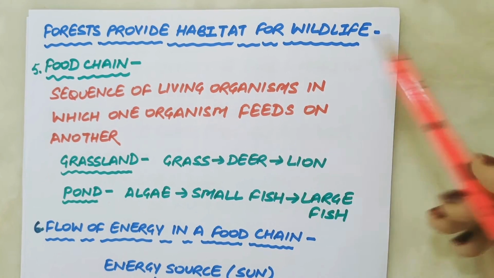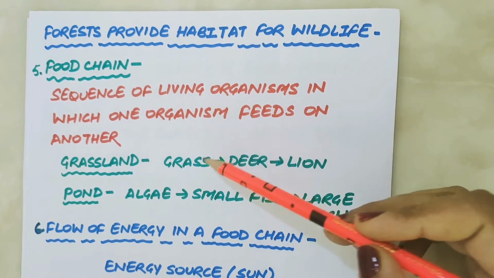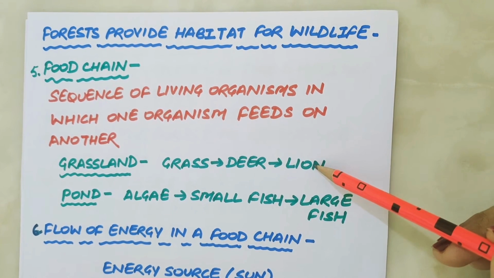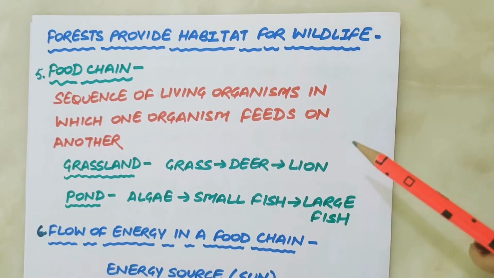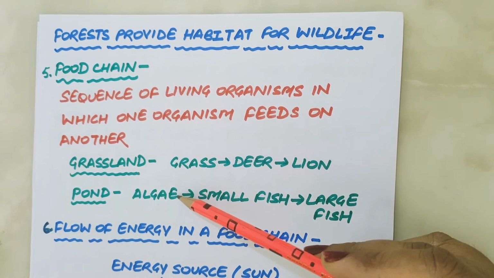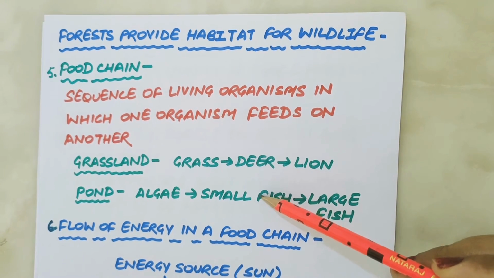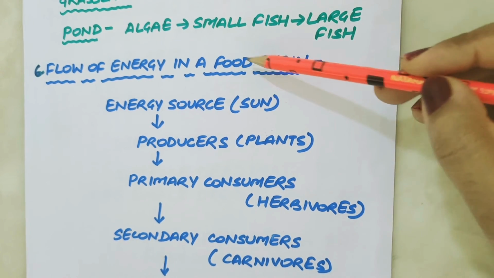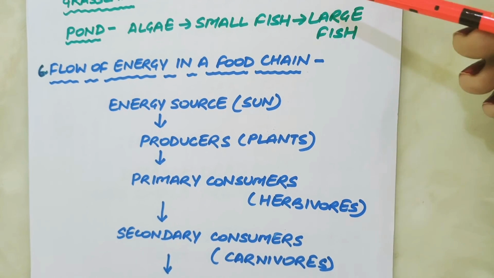A typical chain in grassland is grass, which is eaten by deer, and deer is eaten by lion. And a typical food chain in a pond is algae, which is eaten by small fish, and small fish is eaten by large fish. Flow of energy in a food chain occurs in a definite manner.